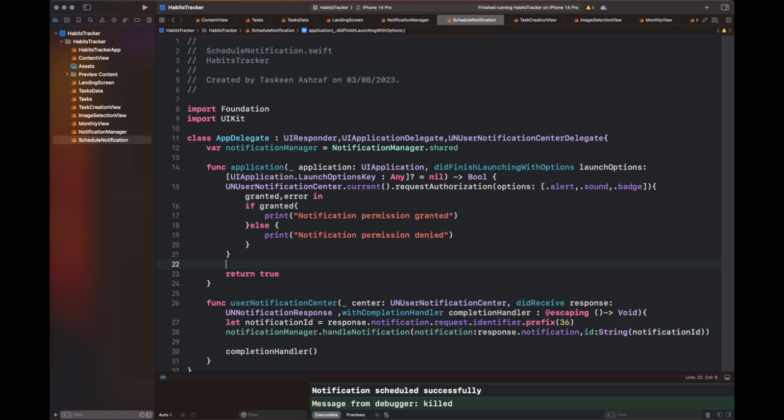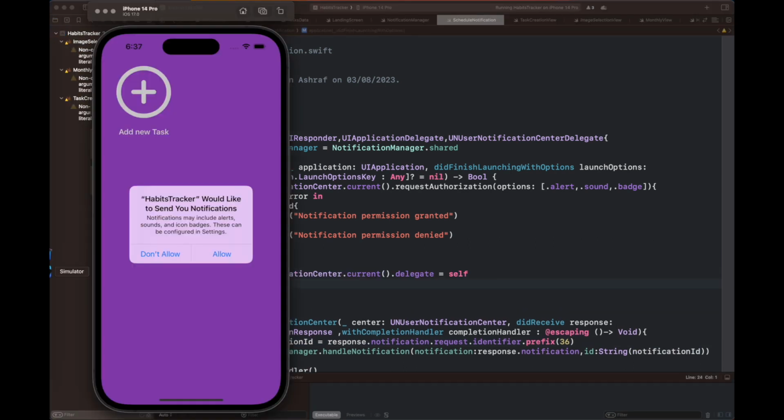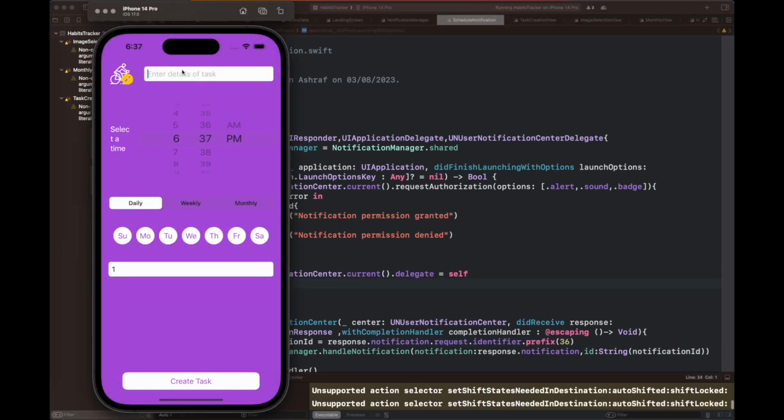Also, we need to set the UNUserNotificationCenter delegate to itself. So I am going to update the definition of application didFinishLaunchingWithOptions inside the scheduleNotification file.